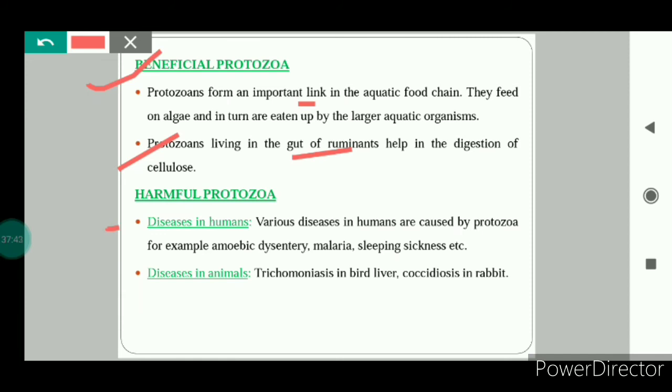Next is harmful protozoa. How can the protozoa be harmful? Again, they will cause disease to us. Various diseases in humans are caused by protozoa. For example, amoebic dysentery, which is an infection of the intestines that results in severe diarrhea, sleeping sickness, and malaria. Next is diseases in animals. The protozoa also cause diseases in animals. For example, trichomoniasis in birds and coccidiosis in rabbits. These are the names of some diseases that are caused in animals by protozoa.